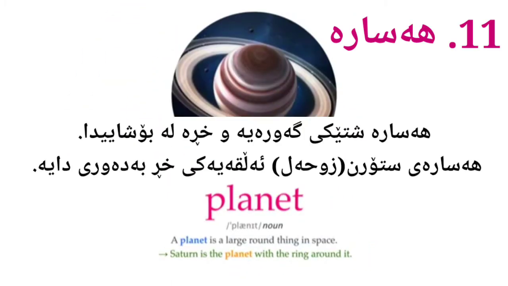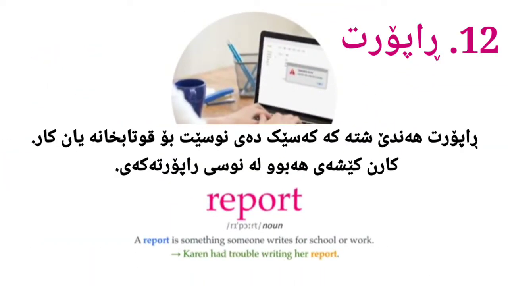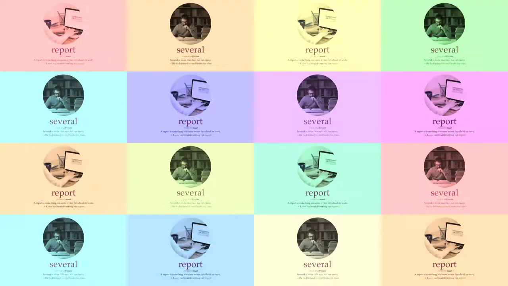Planet. A planet is a large round thing in space. Saturn is the planet with the ring around it. Report. A report is something someone writes for school or work. Karen had trouble writing her report.